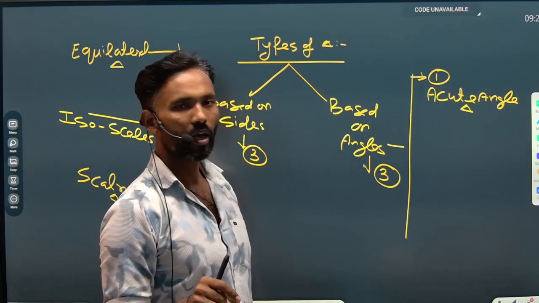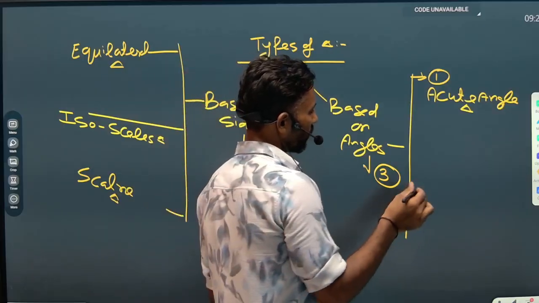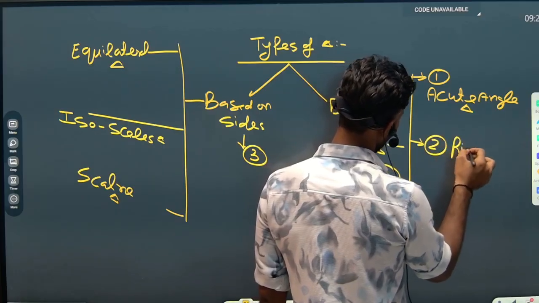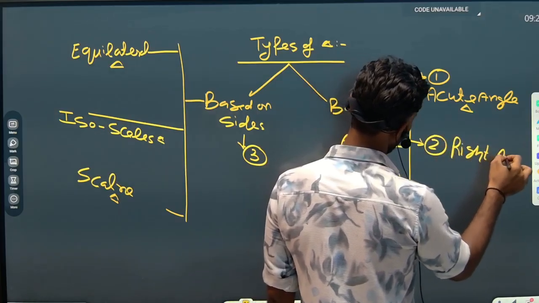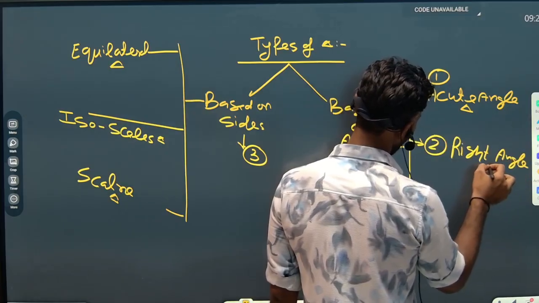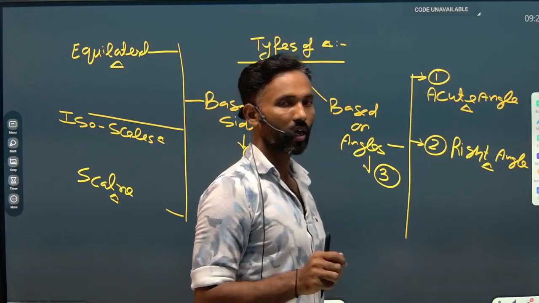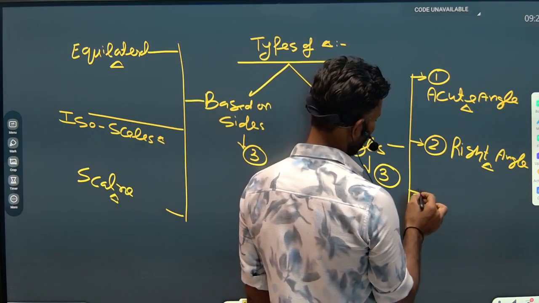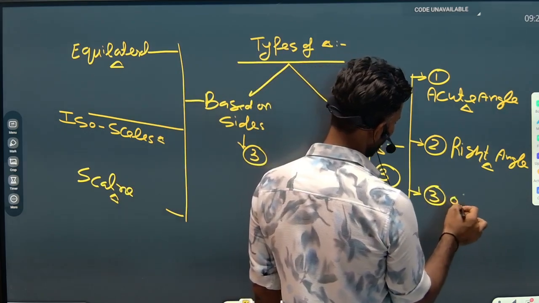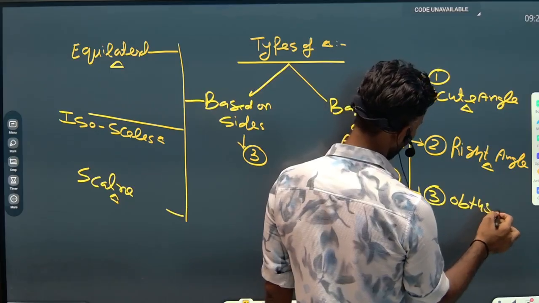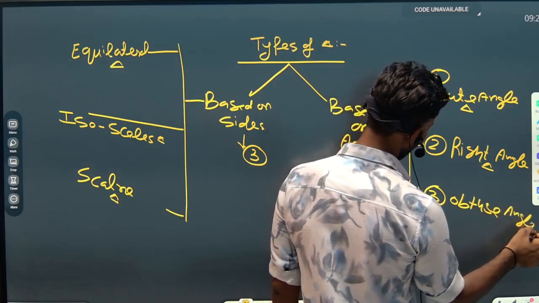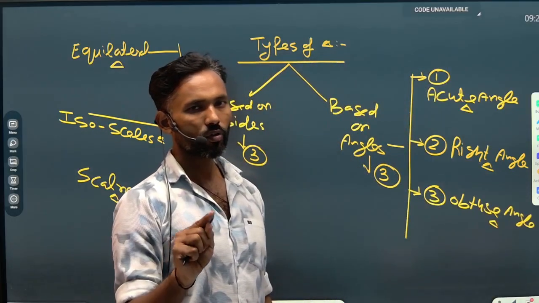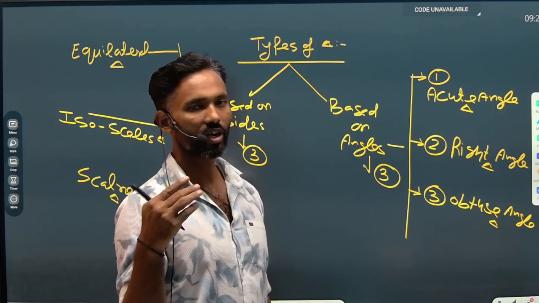The second one is the right angle triangle, a triangle in which one of the angles must be equal to 90. The third one is the obtuse angle triangle, in which one of the angles is greater than 90 degrees.